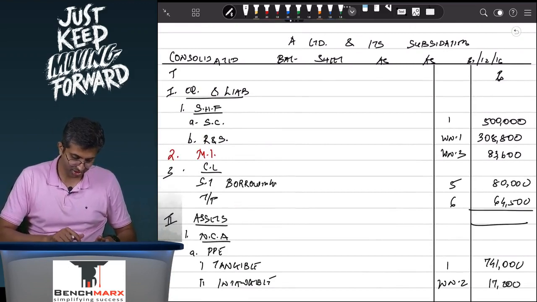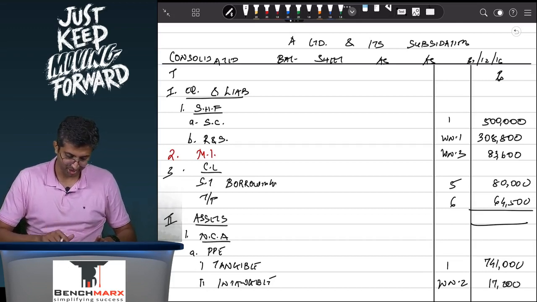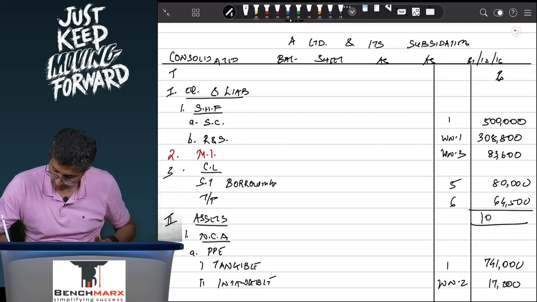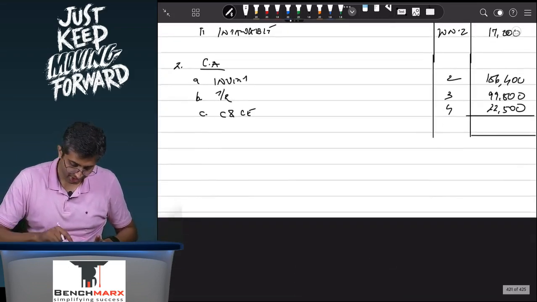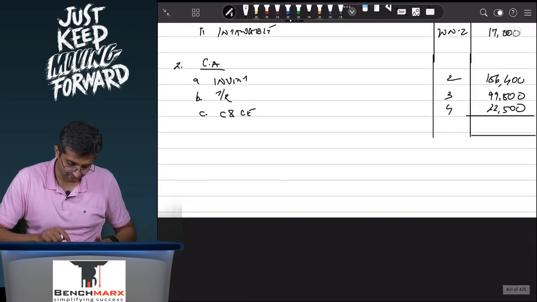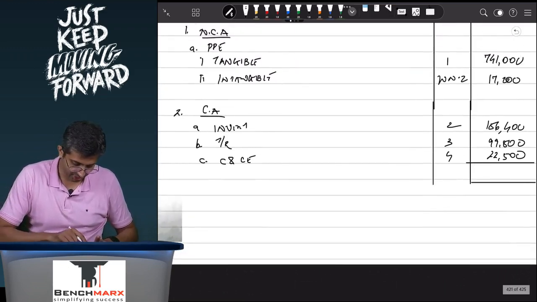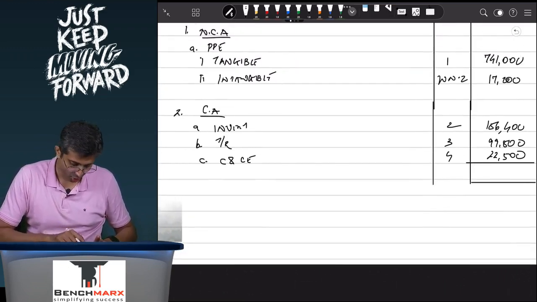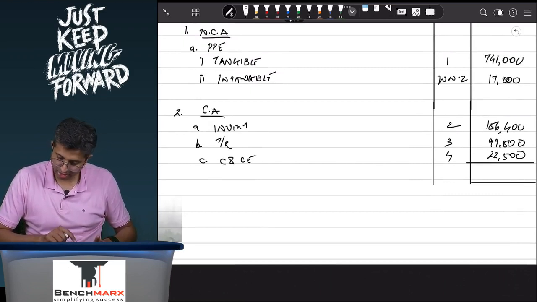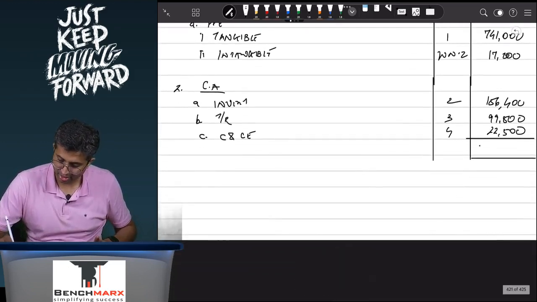This is the most nervous time in your paper typically when you are trying to total up a consolidated balance sheet. I hope this does tally. 1036,900, 741, 17,200, 156,400, 99,800, 22,500, and you have 1036,900.